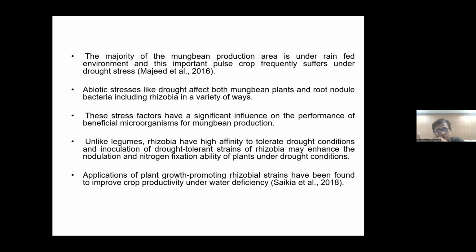So it helps the plant become more drought tolerant. Application of plant growth promoting rhizobial strains, or nodule bacterial strains, is a major strategy to improve crop productivity under water deficiency. This strategy has had much impact in recent days.